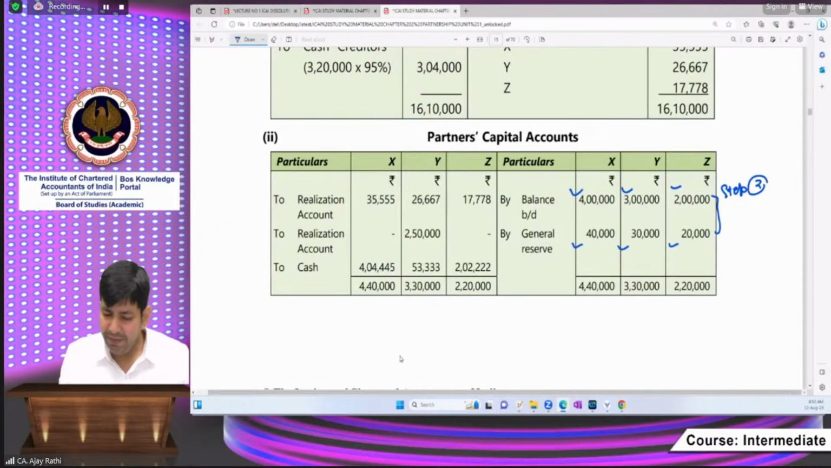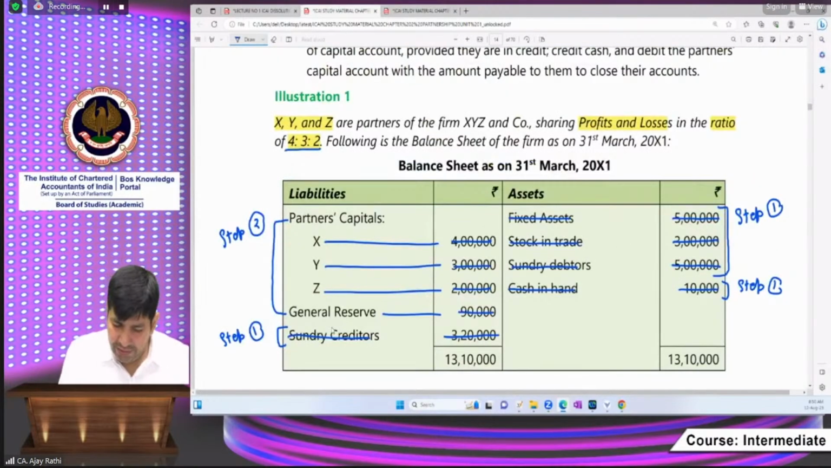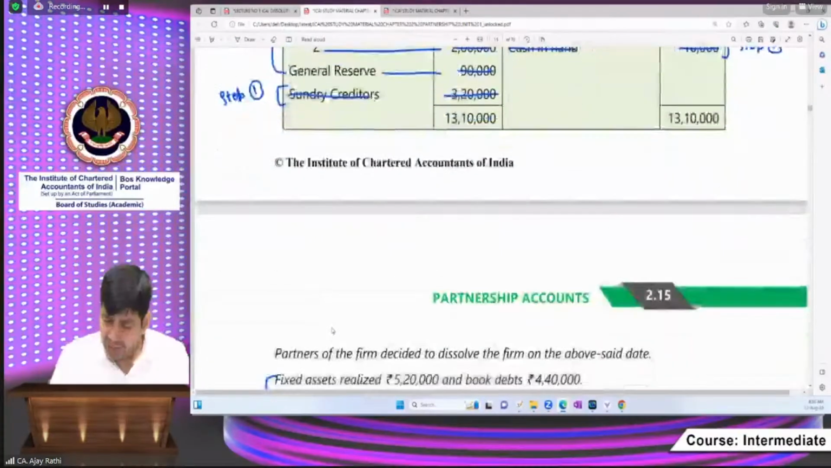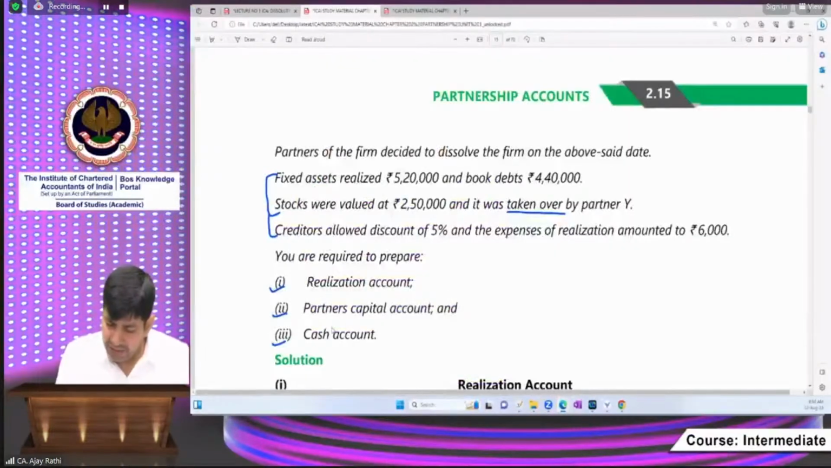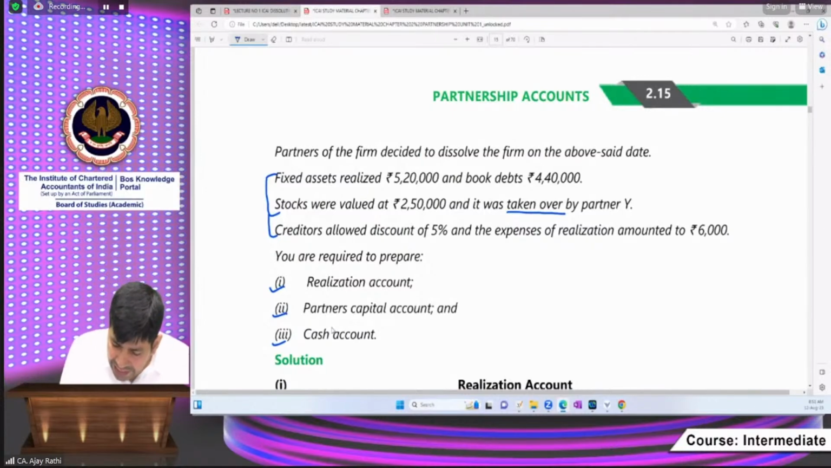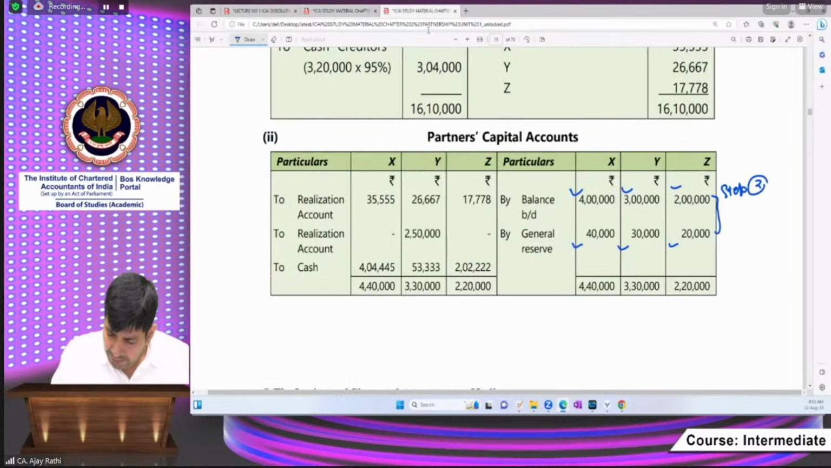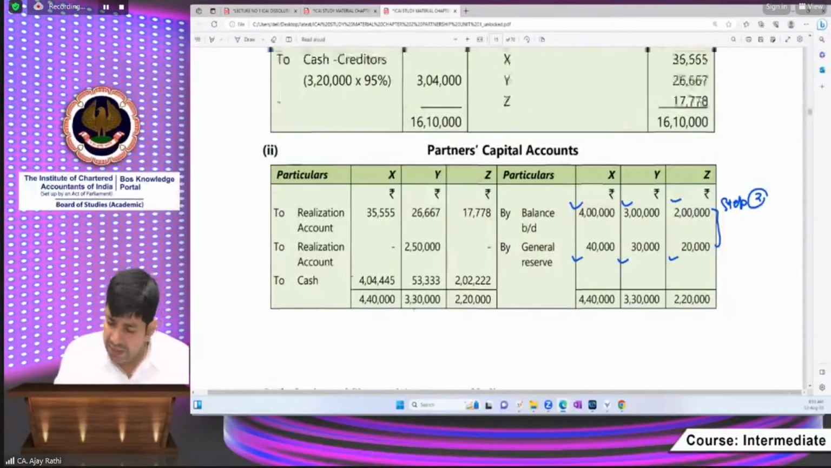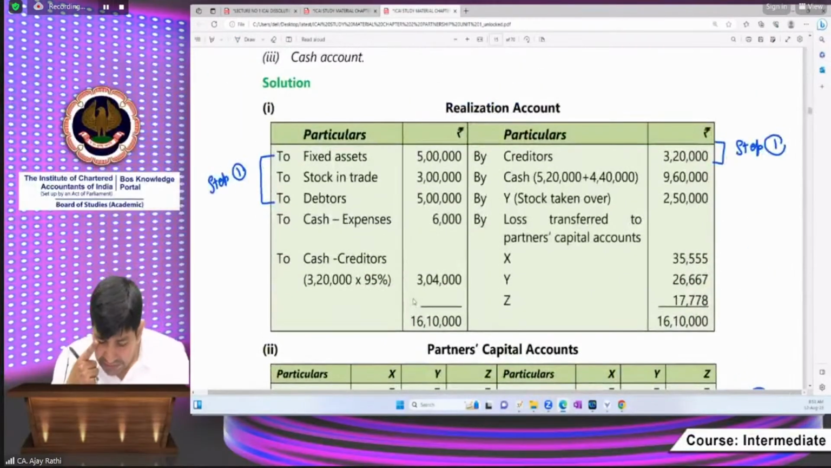Step number 3. Next. Now, step number 3: realize the assets and pay off the liabilities. Realize the assets and pay off the liability. Realize the assets. Fixed assets is being realized. Okay, sir. Please post the entries parallelly. Fixed assets is being realized.